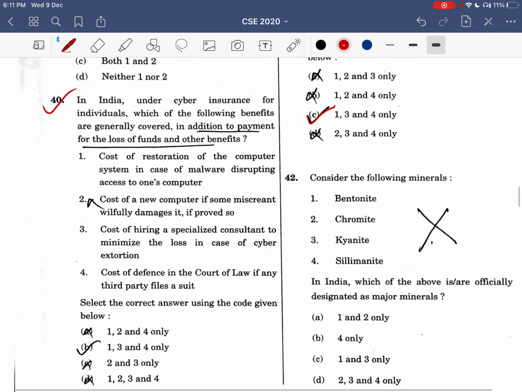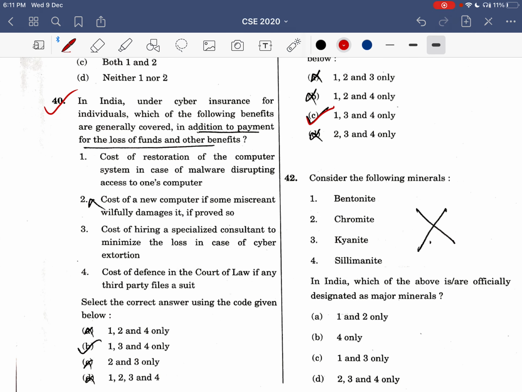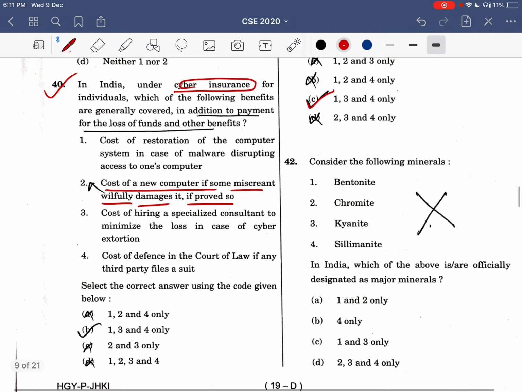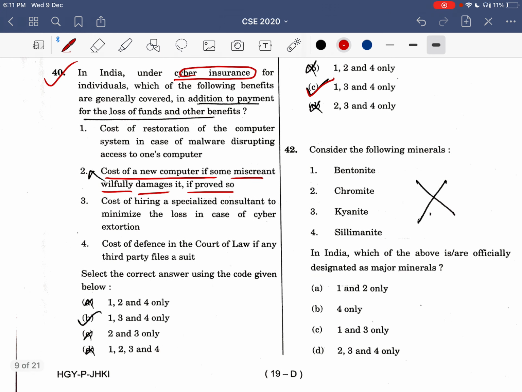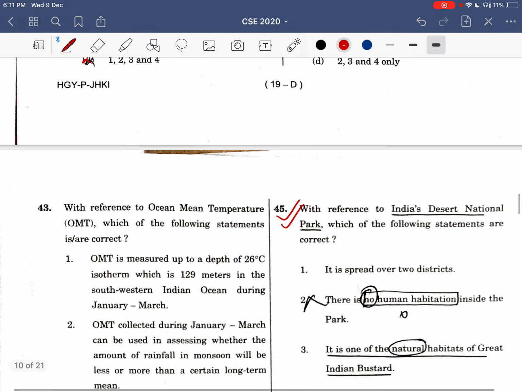Now this question: in India under cyber insurance for individuals, which of the following benefits are generally covered in addition to payment for the loss of funds and other benefits? Cyber insurance is being discussed here. So the cost of a new computer if some miscreant fully damages it, if proved so. This was a very vague statement, or you can say incorrect statement. So option 2 gets eliminated, so all three get eliminated, and option B is correct.